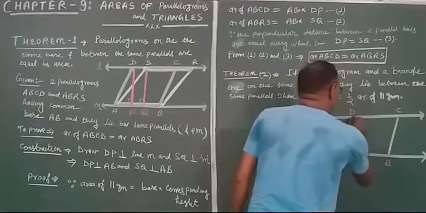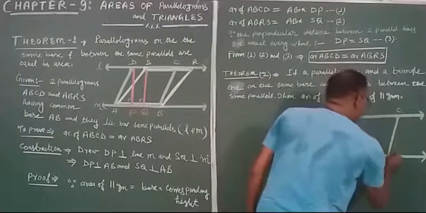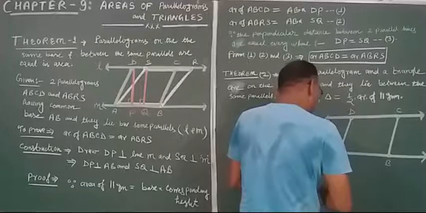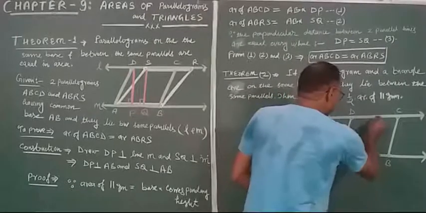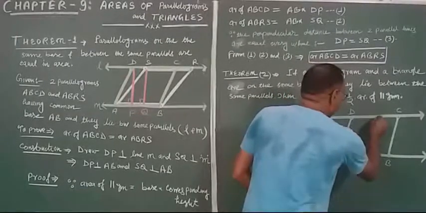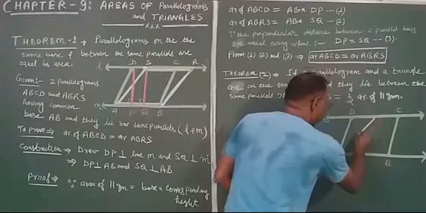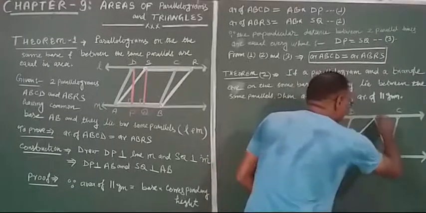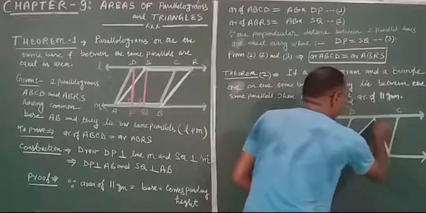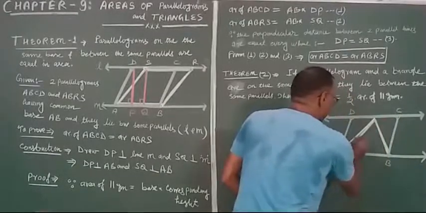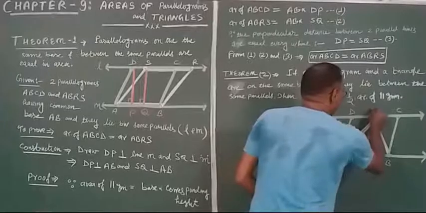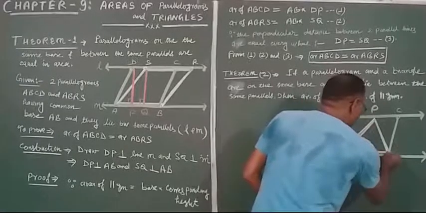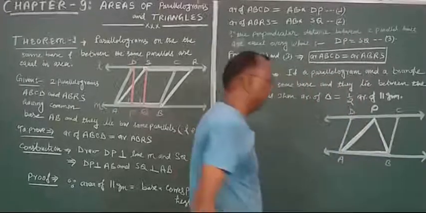This is given, and this is the triangle APB.